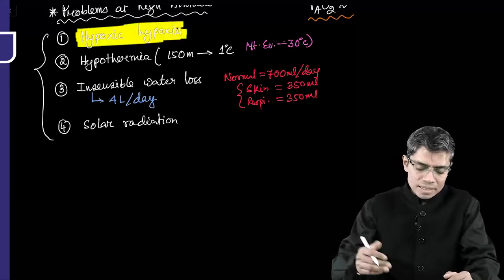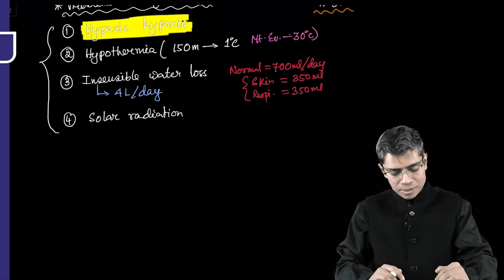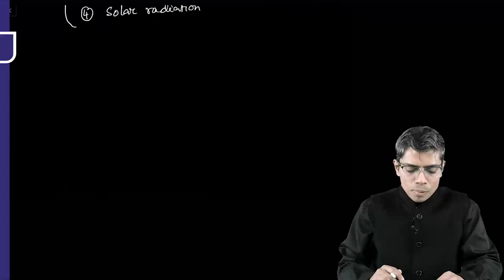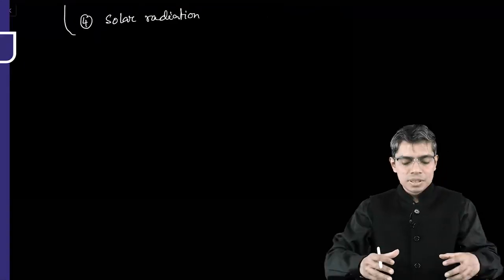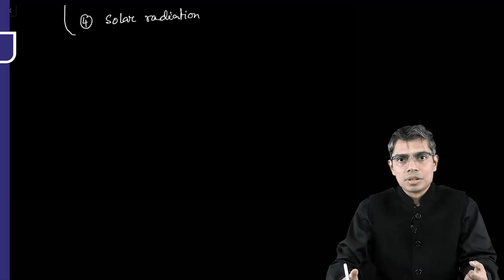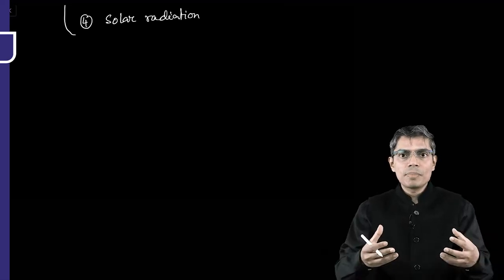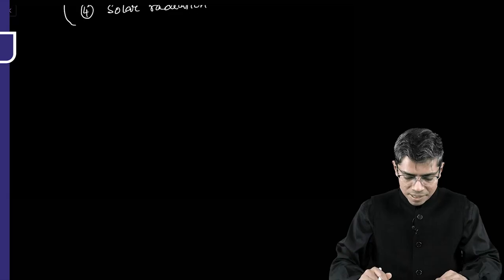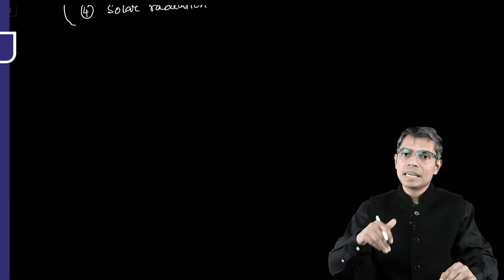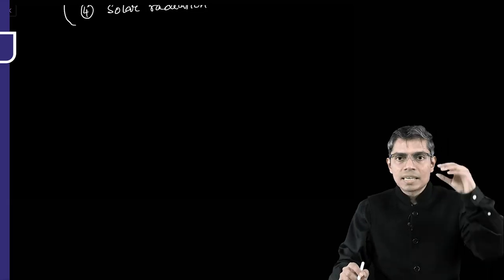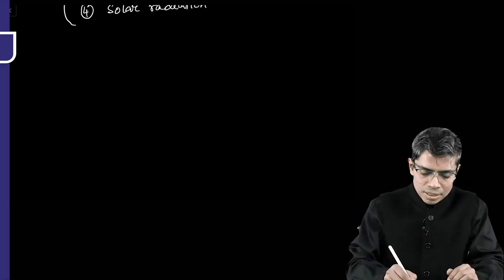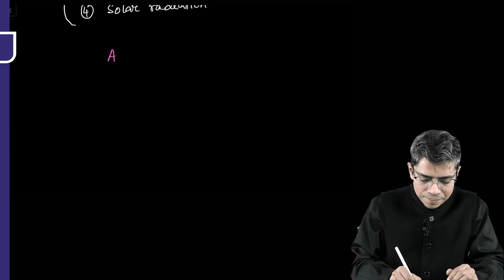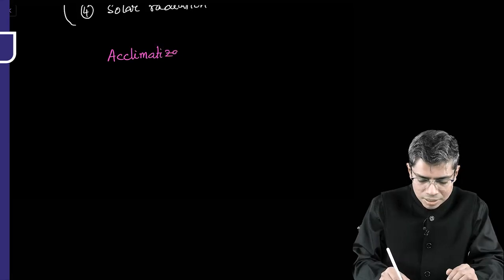So suppose I am ascending to a high altitude condition. What will happen? My body will try to adjust with this harsh environment at high altitude. My body will try to cope with this adverse environment. So all these adjustments that are going to happen in my body whenever I ascend to a high altitude condition, that is known as acclimatization, right?